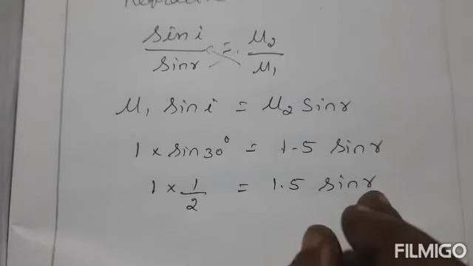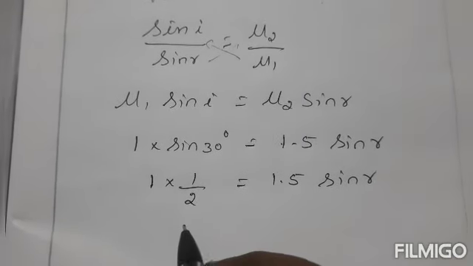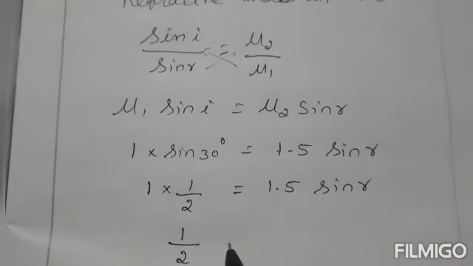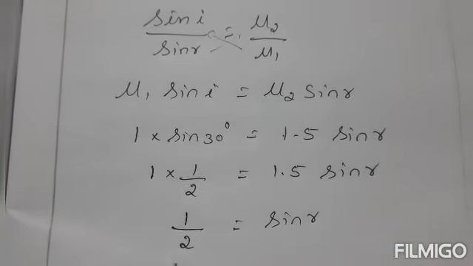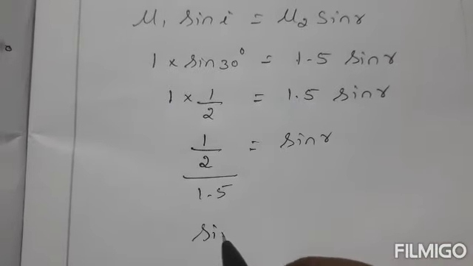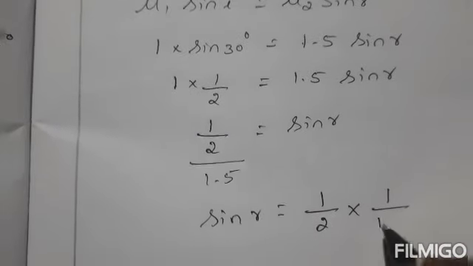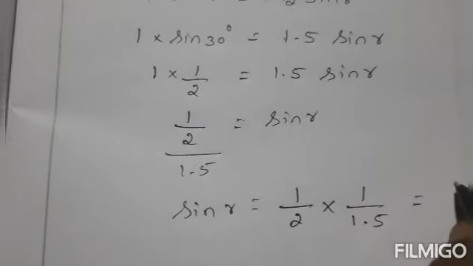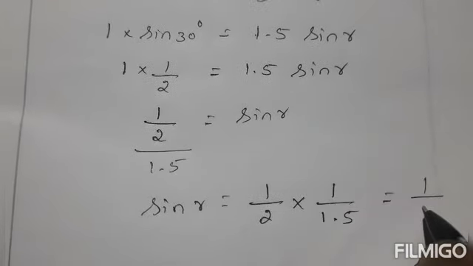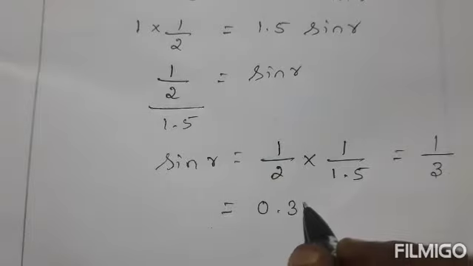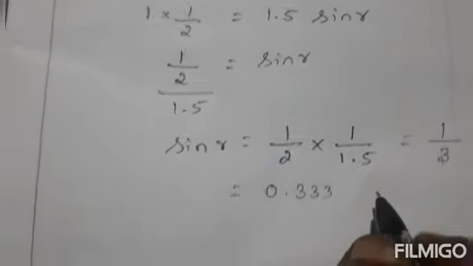Then sin R you have to calculate, with sin R alone on one side. So you get 1 by 2 equal to sin R alone on one side, divided by 1.5. Sin R equal to 1 by 2 times 1 divided by 1.5, so 1 by 1.5 into 2, that is 3. So 1 by 3 is 0.33.